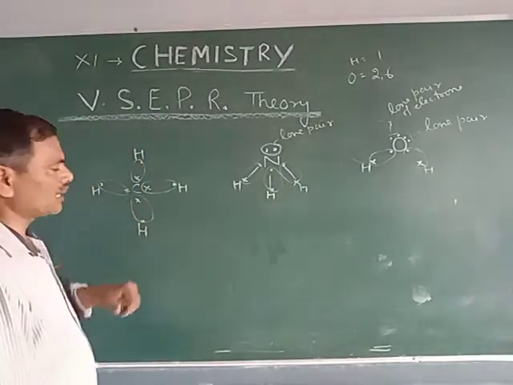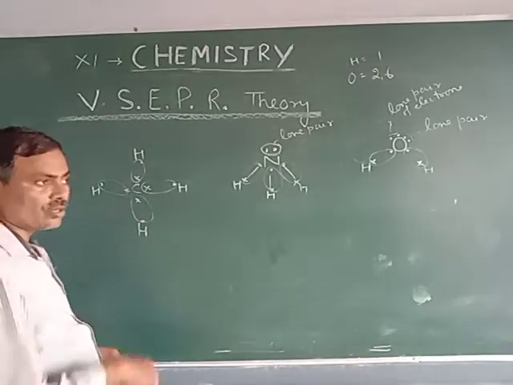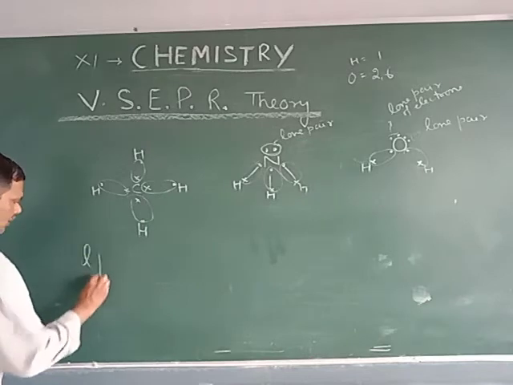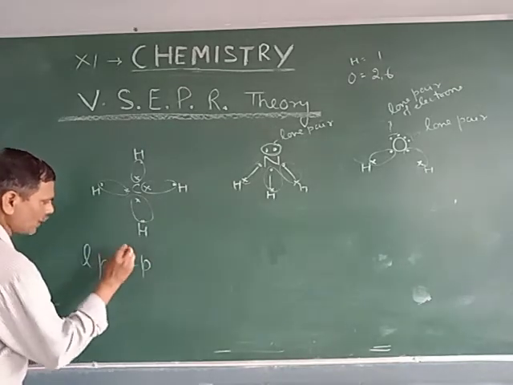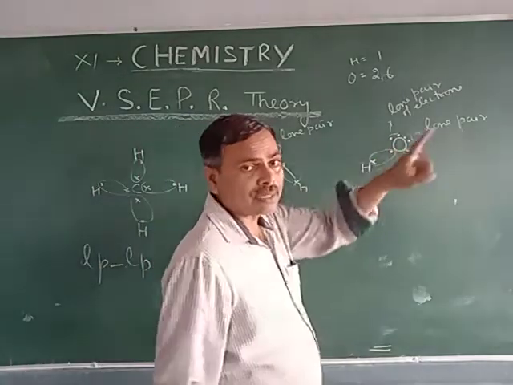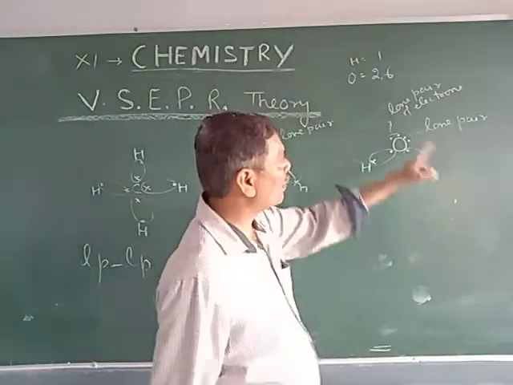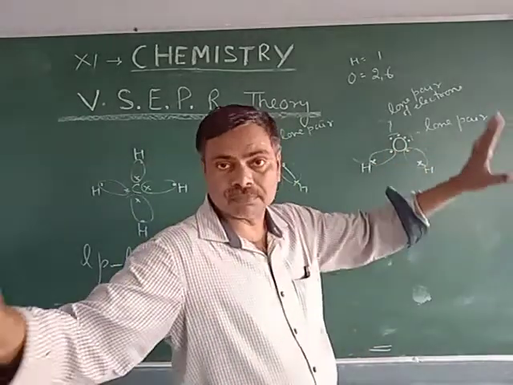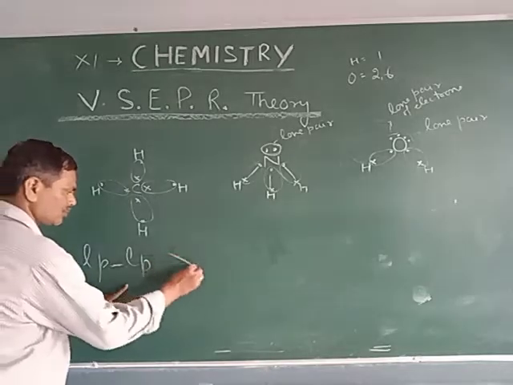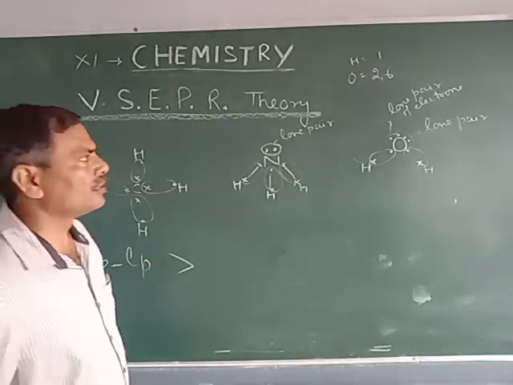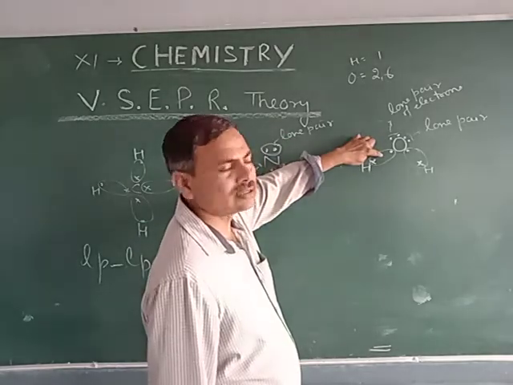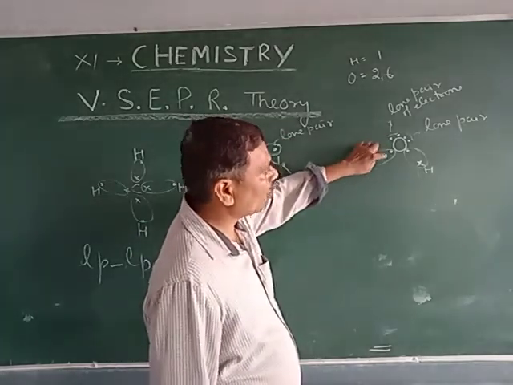The repulsion between the electrons is in the following order. The repulsion exerted between lone pair and lone pair is maximum. After that comes the repulsion between lone pair and bonded pair of electrons.